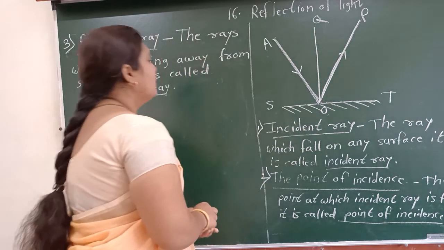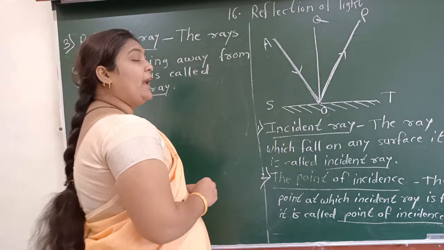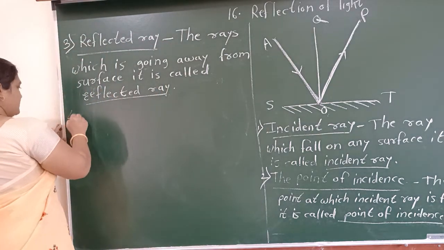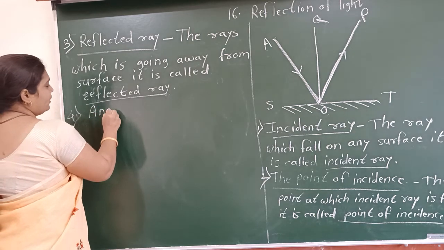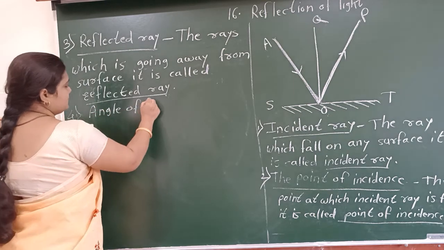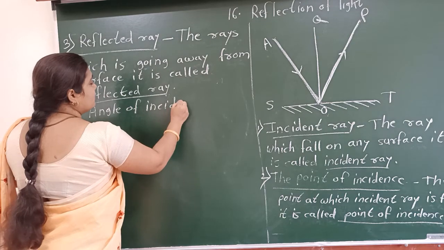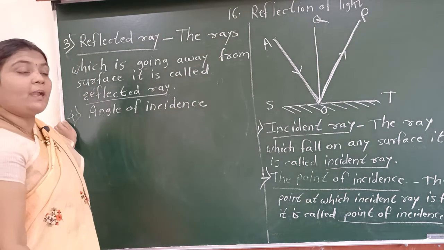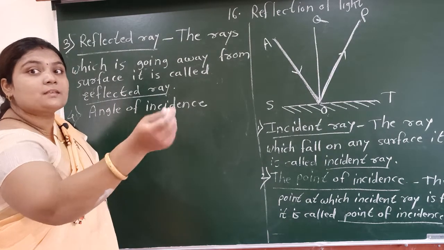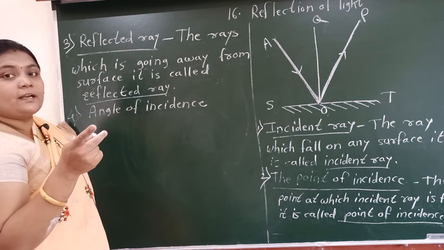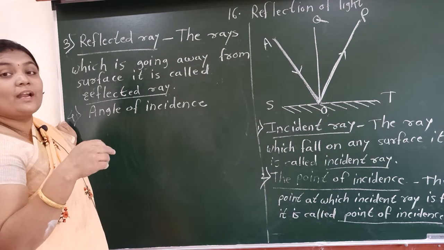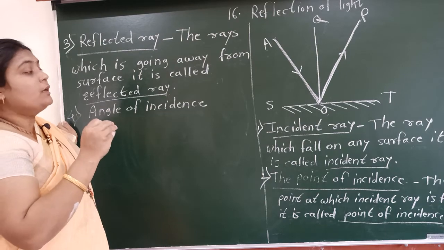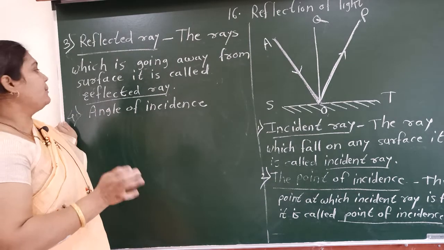Finish. Next concept is angle of incidence. What do you mean by angle of incidence? Yes, write down all of you, angle of incidence. All these terms are very important at the point of your exam and at the point of your next standard also, because in 9th standard you are going to learn this reflection of light very deeply. So these concepts again revise there. So give attention and try to understand properly.